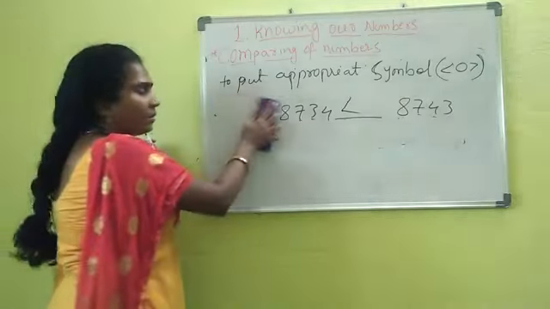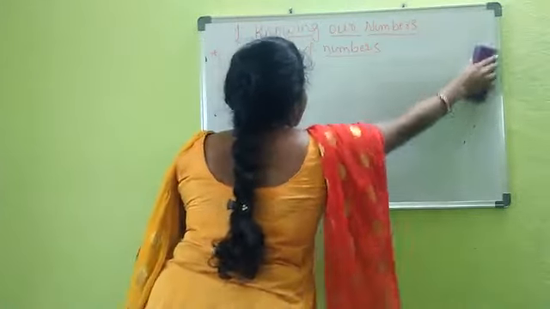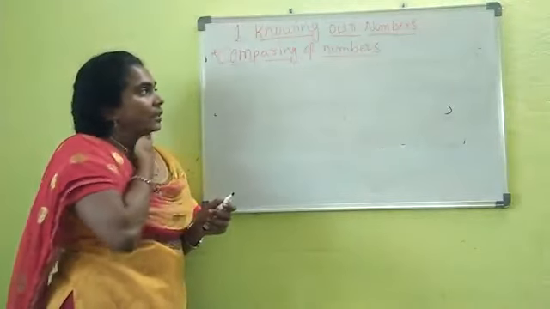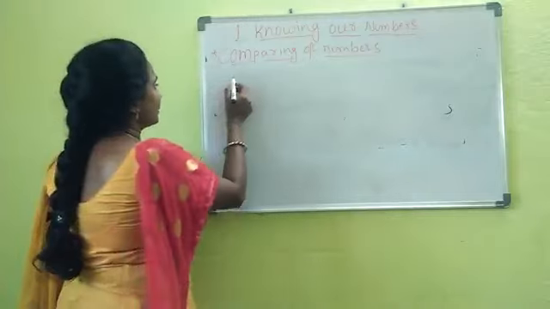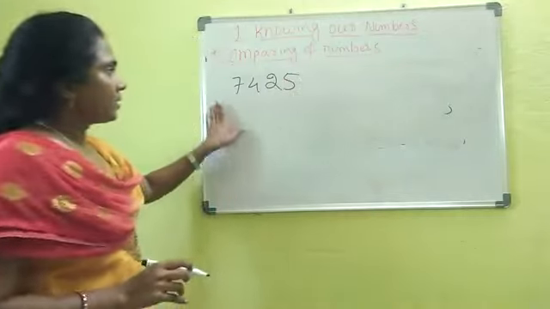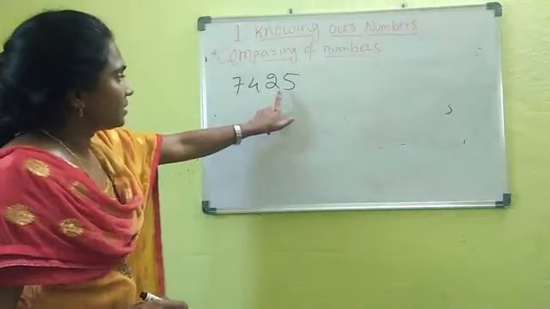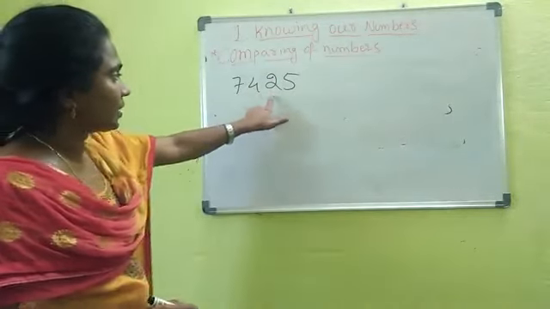Next, you have one more type of question in your exercise, that is they will give the number and you need to write the number in words. Suppose, what is this number? 7,000, you know already. This is ones, tens, hundreds, thousands position, that means 7,425.